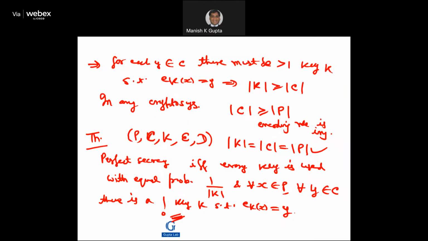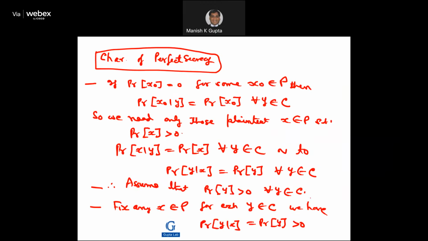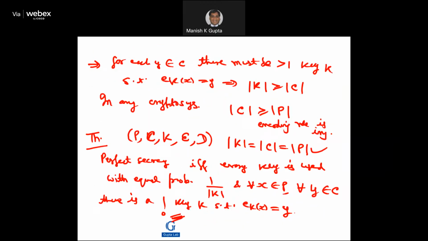That will lead to this: for each y in C, there must be a key k such that the encryption of x under k is equal to y. That means the size of the key space is at least the size of the ciphertext space.